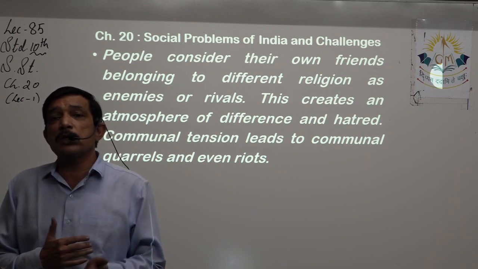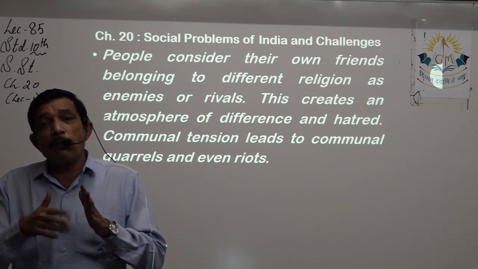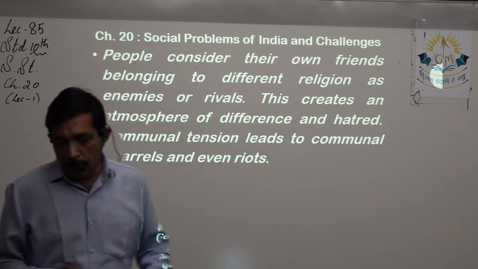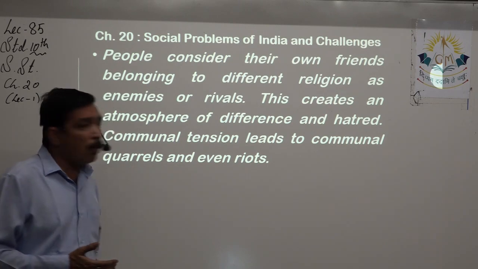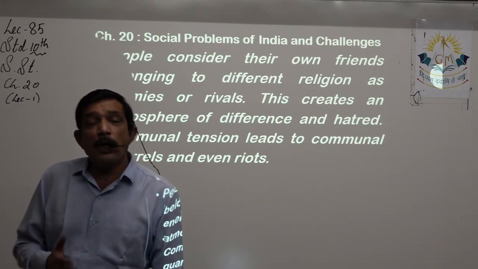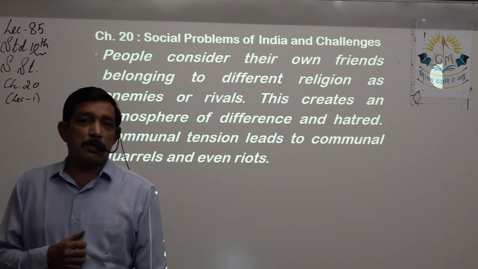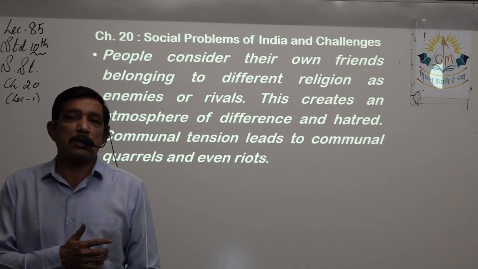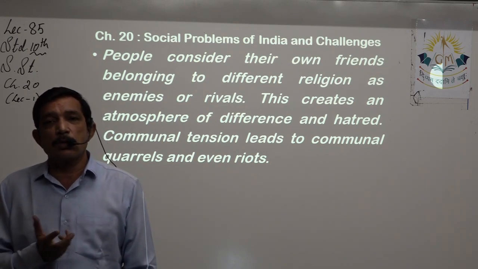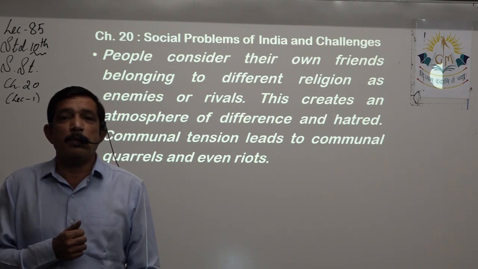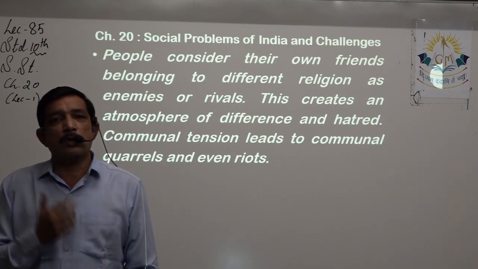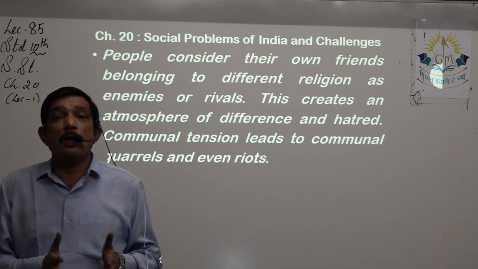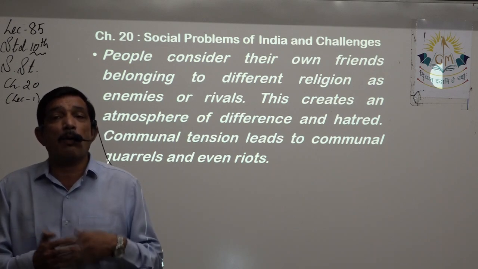But when communal tensions come up, even your friends who belong to another religion look like enemies. So communal tension leads to communal quarrels and sometimes even riots, where violence happens. You must have seen that on television, etc. ST buses or vehicles are set on fire, and lots of forces have to be brought over there. People stone them, and lots of tension is prevailing in the society. The whole of life comes to a standstill in that area where communal violence or riots are happening.